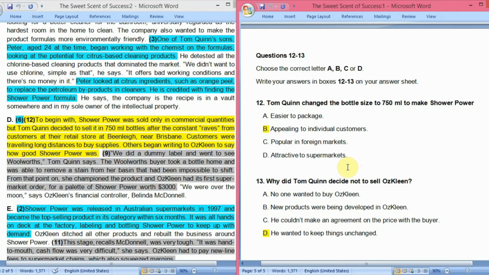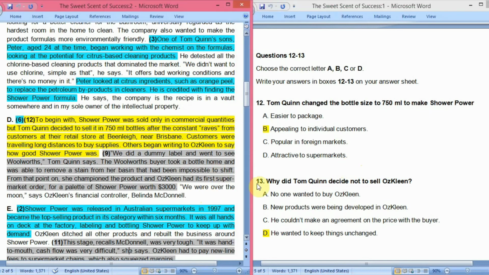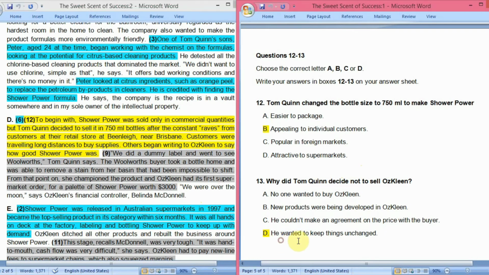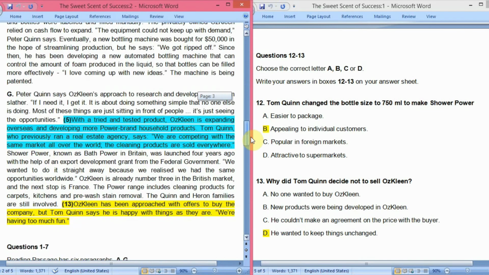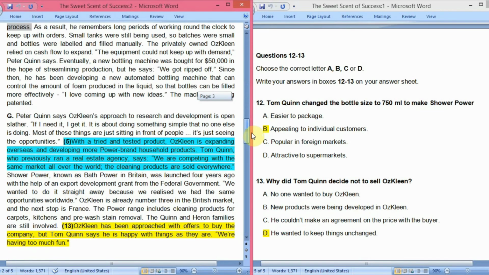Okay, now let's see what's the last question of this passage. Why did Tom Quinn decide not to sell Oskaline? So why did he decide not to sell the business, the Oskaline company? Because he wanted to keep things unchanged. Okay, so he wanted to keep things as they were. Now let's see where it is written. It is written in the last paragraph, G paragraph, in the last lines.